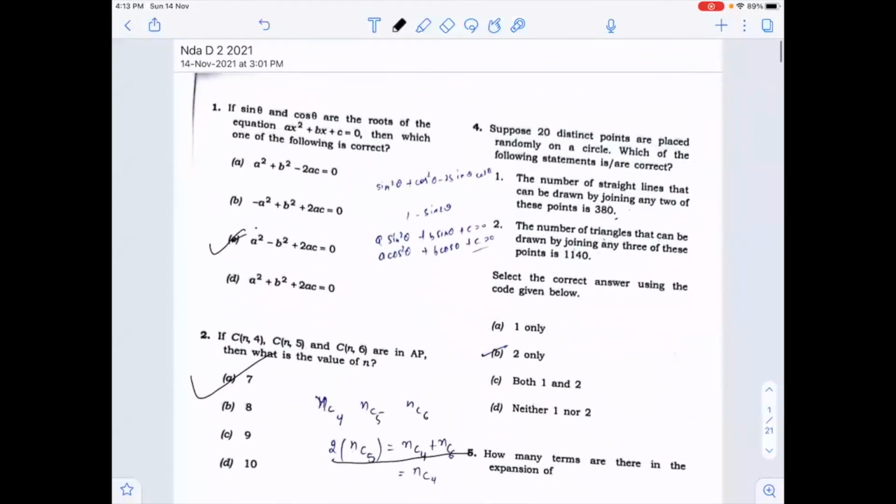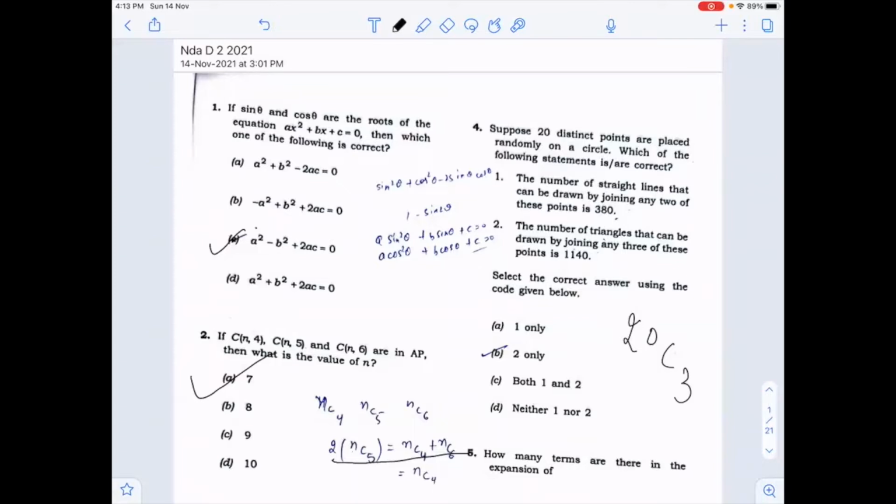Now, the fourth one is: suppose 20 distinct points are placed randomly on a circle. Which of the following statements are correct? First is the number of straight lines that can be drawn by joining any two of these points. You know that if there are 20 points, you can form the number of straight lines as 20C2. If you solve this, its value will not come out to be 380. It will be some other value.